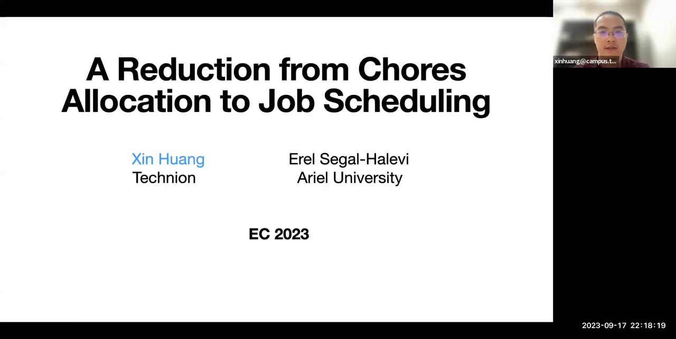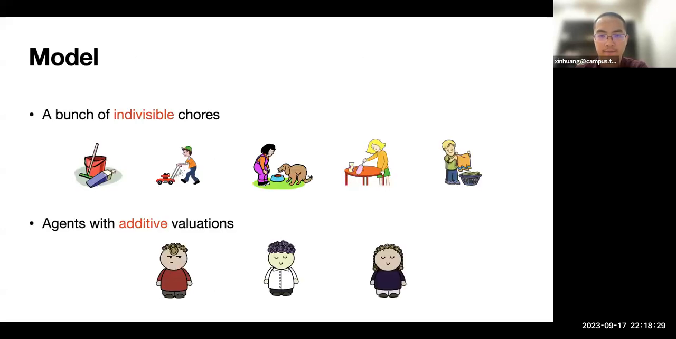Hi everyone. I'm Xin Huang. I'm going to present the paper, A Reduction from Chores Allocation to Job Scheduling. This is joint work with Erel Segal-Halevi.